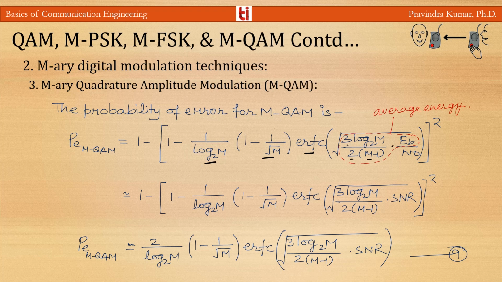QAM techniques are used in microwave digital radio for transmission with enhanced spectral efficiency over limited channel bandwidth. For example, wireless cable digital TV using microwave transmission.